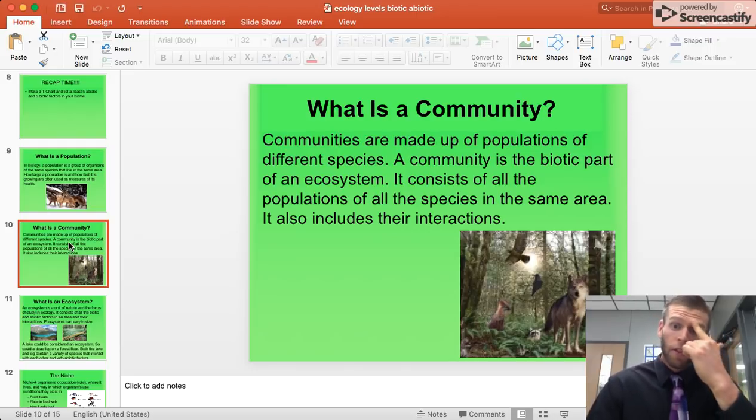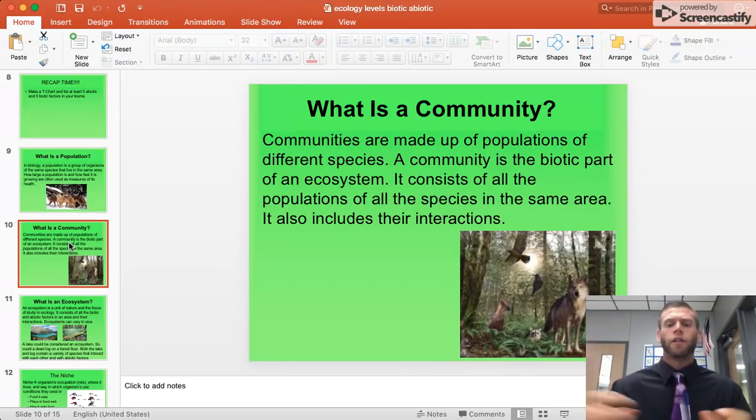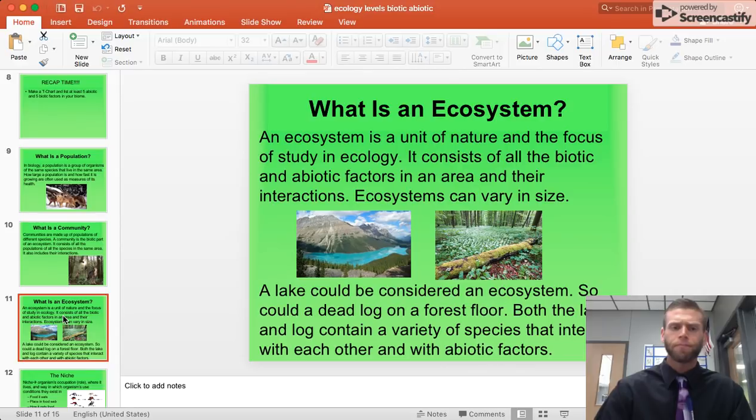A community. Communities are made up of populations of different species, like wolves and foxes and hawks all living in the same area. So a community is the biotic part of an ecosystem. It's the living things in the ecosystem. It consists of all the populations of all the species in the same area and their interactions. So think of community kind of like the food web, right? They all live together, they interact, some eat others, and they have some sort of interaction with one another.